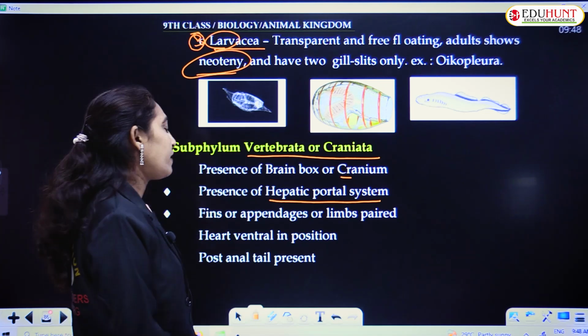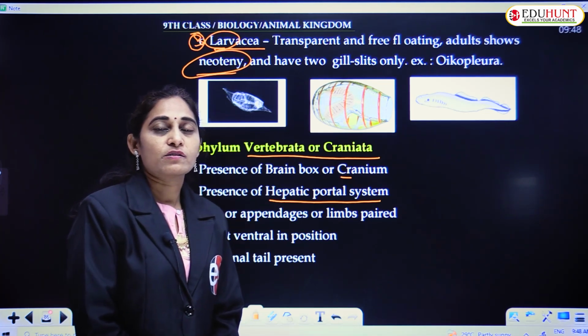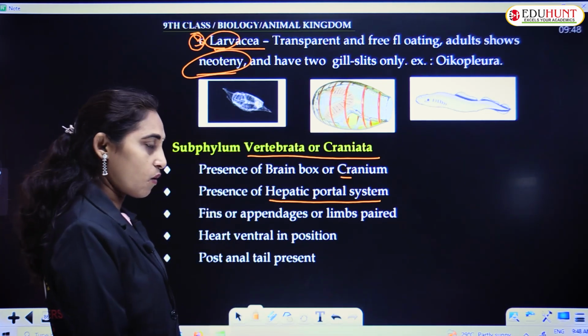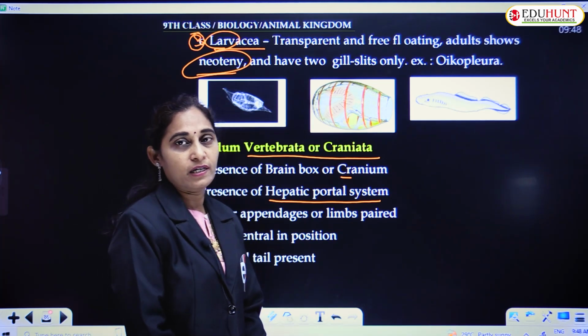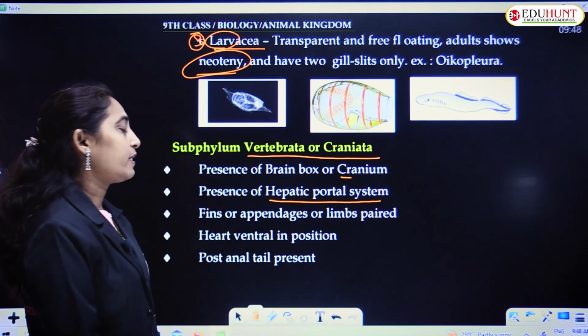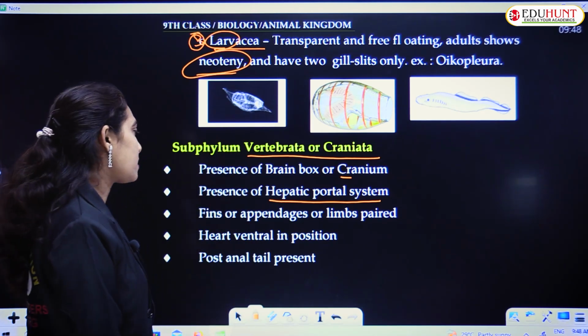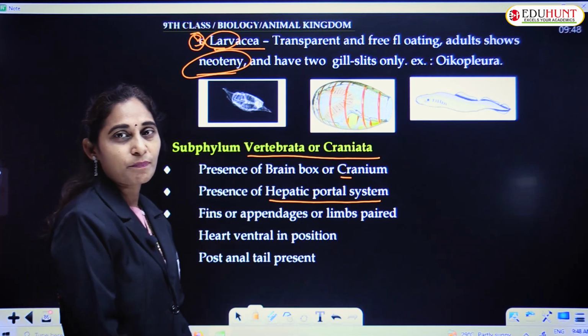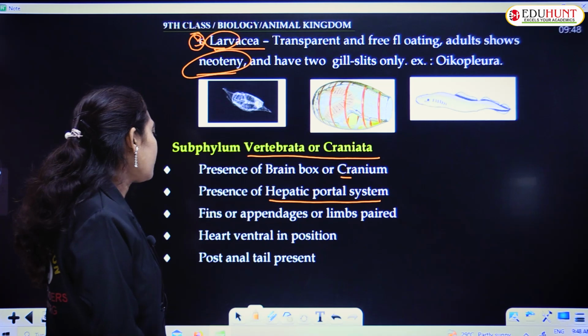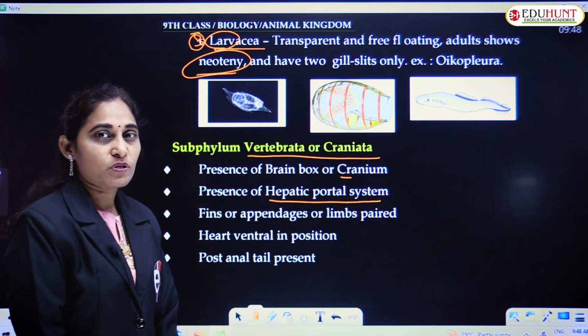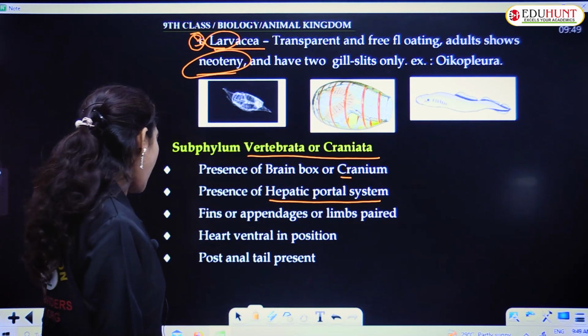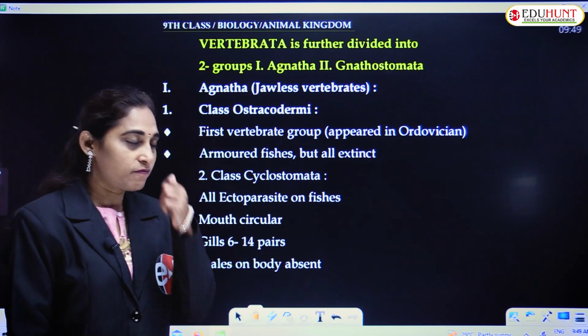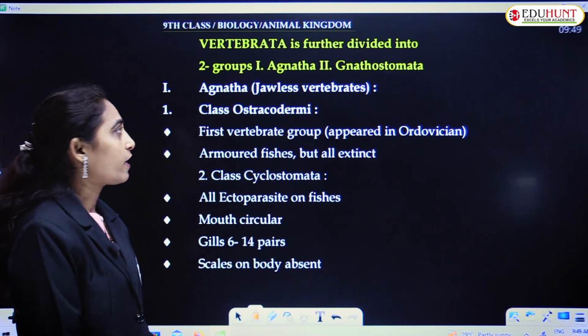There are 5 major features. One is the presence of brain box or cranium. Second is presence of hepatic portal system. Third is fins or appendages or limbs are paired. Heart is ventral in position and post-anal tail is present. These are the features of the subphylum Vertebrata.